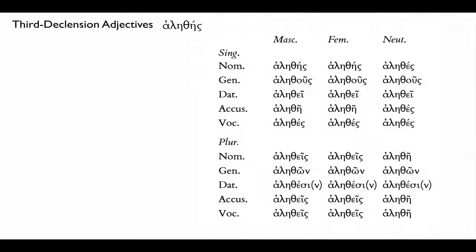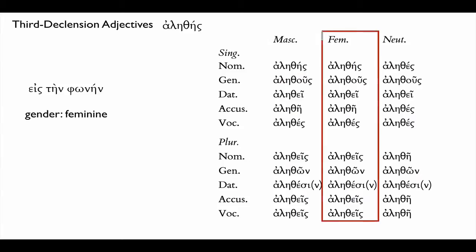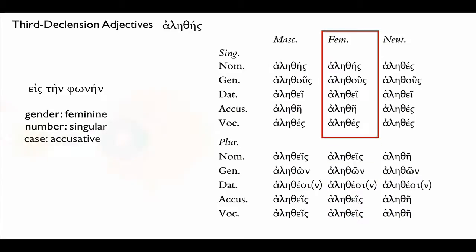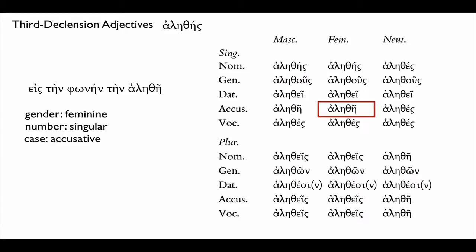So say we want to take this paradigm and we want to make our old expression eis tein phonein agree. Well, we're going to say what's the gender? It's feminine. Here's my feminine column. What's the number? It's singular. Here's my singular cluster. And it's accusative. There's my accusative. So apparently, aletheia, even though that looks different than other adjectives we're used to, that is the correct way to make the adjective alethes agree with phonein. Eis tein phonein tein aletheia means toward or into the true voice.